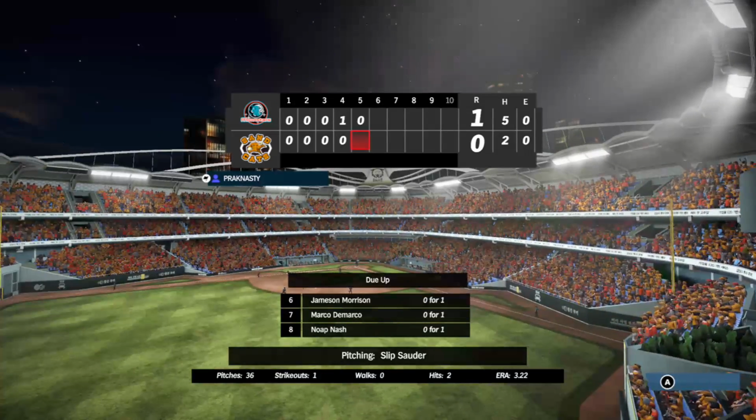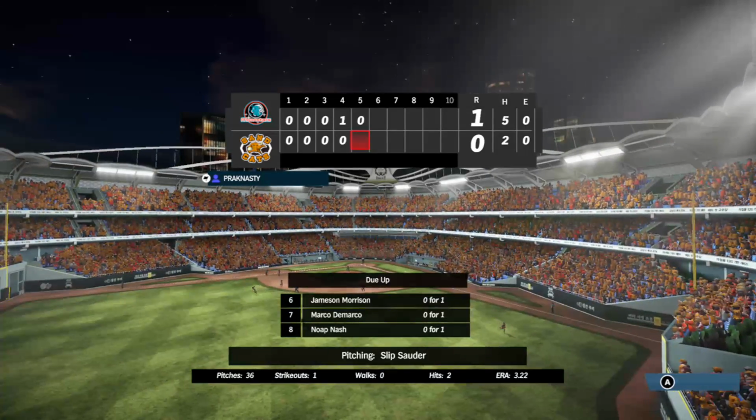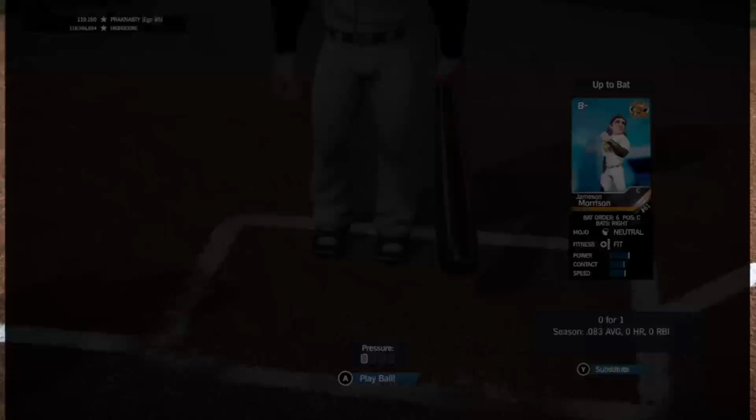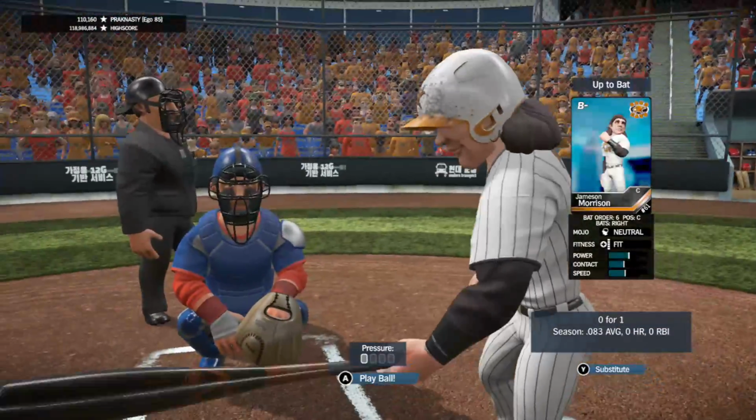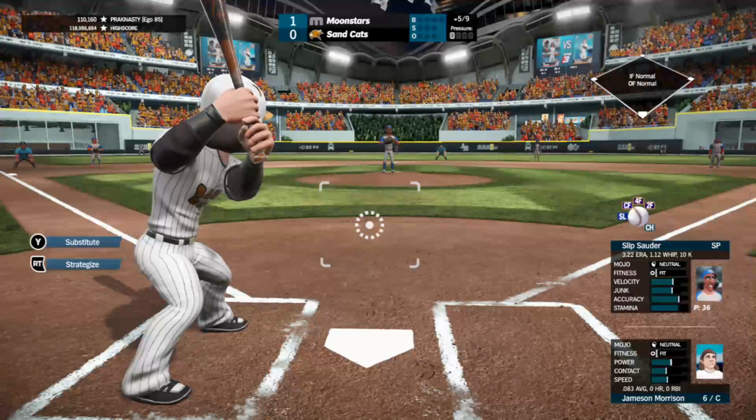Although we do lose our right fielder, Aubrey Lynn, to a sprained wrist. So that's really going to dampen our offense. Morrison leads off here. He's 0 for 1 today. He's now 1 for 12 on the season. Fantastic numbers.